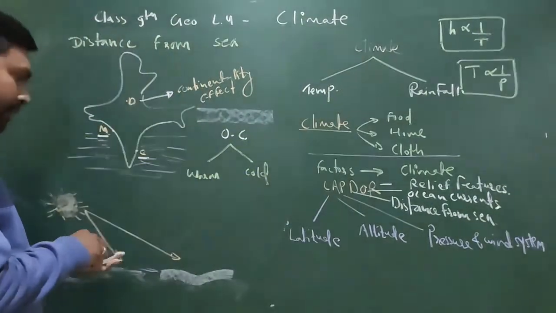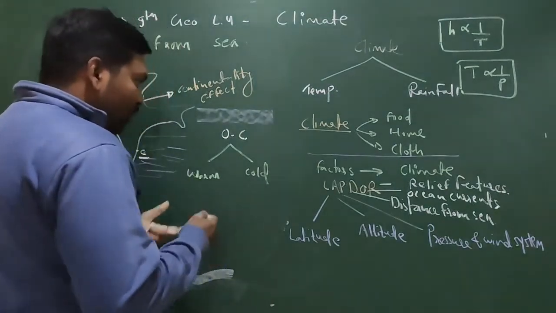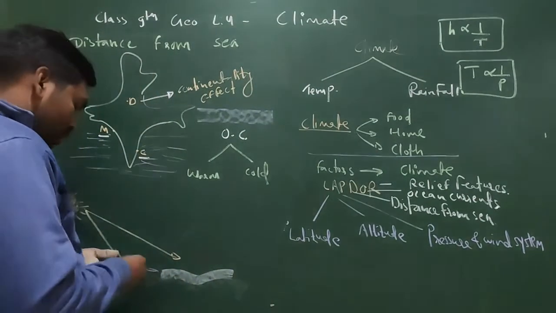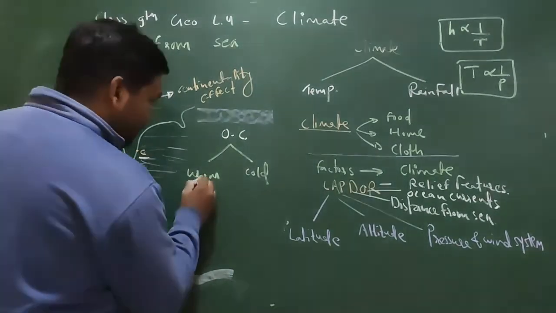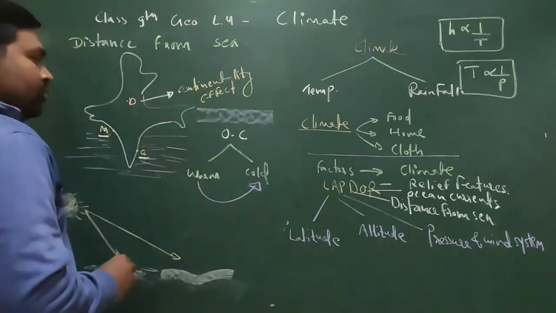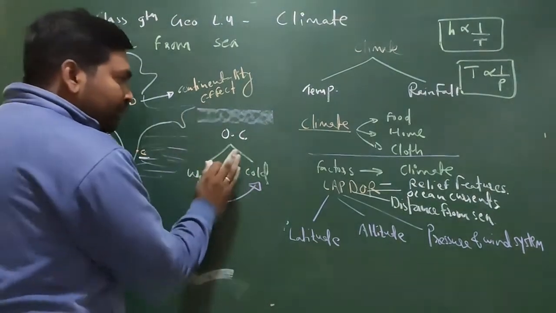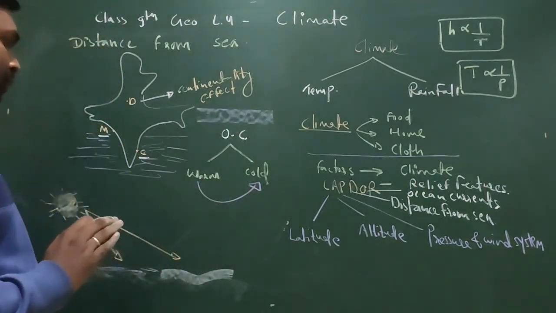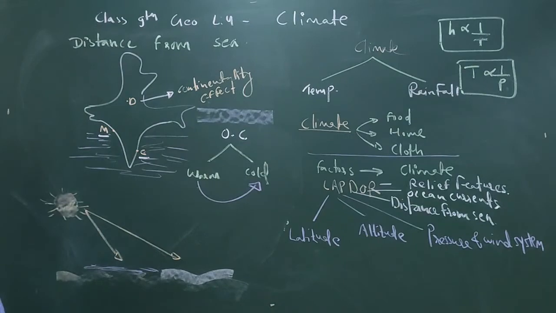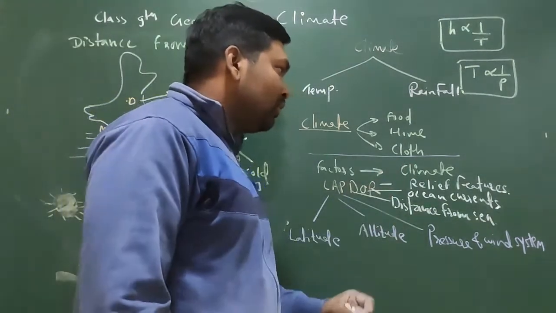Always remember, the flow of ocean current will always be from warm to cold. This will be the direction: warm ocean current to cold ocean current, it will always move. Fine. So I hope this ocean current is also clear to all of you. Now the next and last part is the relief feature. What is the meaning of relief feature?